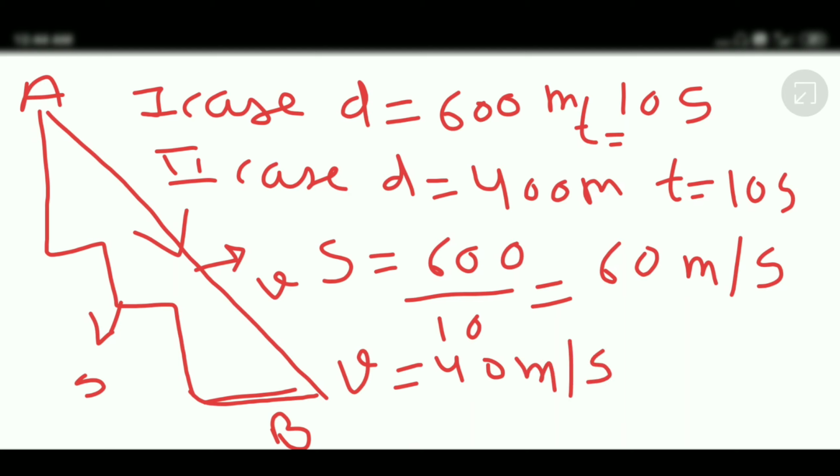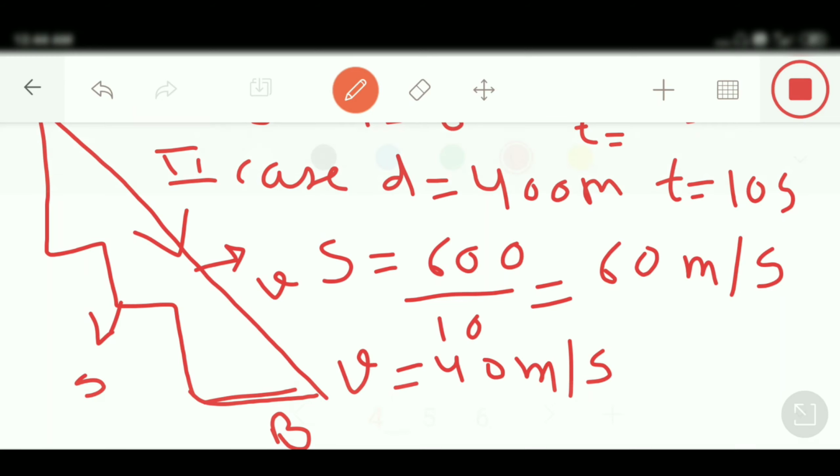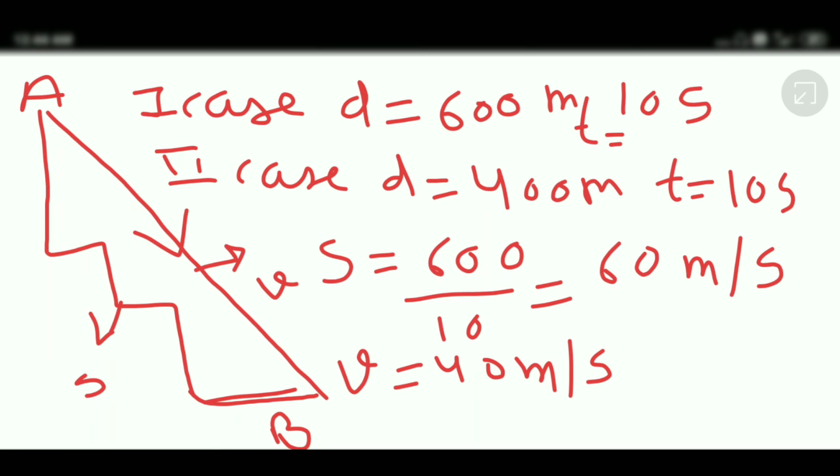In this example, can you observe that speed is greater than velocity? When the initial and final points are the same and an object takes the same time, speed will always be greater than velocity.